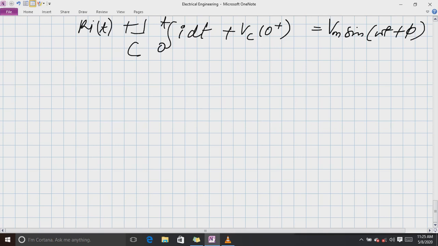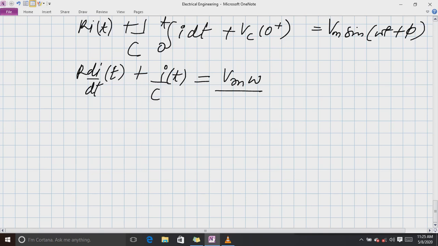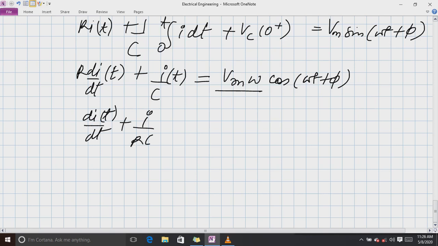Now differentiate this equation once, so you will get R dI over dt plus I over C equals Vm omega cos omega t plus phi. Now divide by R, so you will get dI over dt plus I over RC equals Vm omega by R cos omega t plus phi.